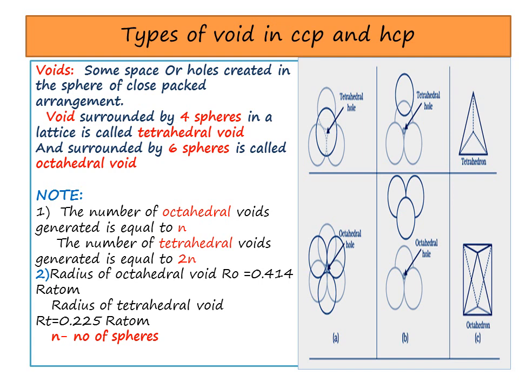You should know that the number of octahedral voids generated is equal to n, that is the number of spheres. And the number of tetrahedral voids generated will be equal to 2 times n. And the radius of octahedral void R0 is equal to 0.414 times the radius of atom, and the radius of tetrahedral void RT will be equal to 0.225 times the radius of atom.